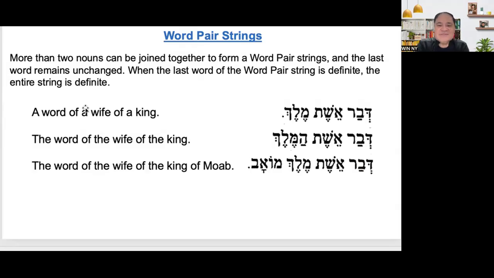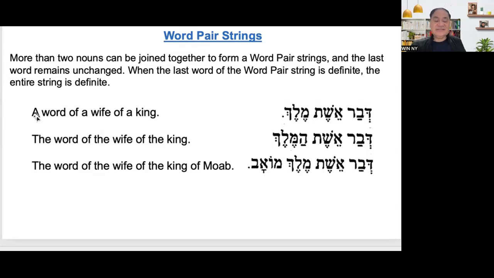So more than two nouns can be joined together to form a word pair string. And the last word remains unchanged. The last word, remember that, will determine if it is definite or indefinite. When the last word of the word pair string is definite, the entire string is definite. But when the last word is indefinite, the entire string is indefinite.